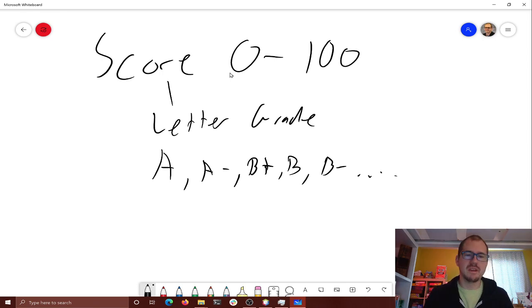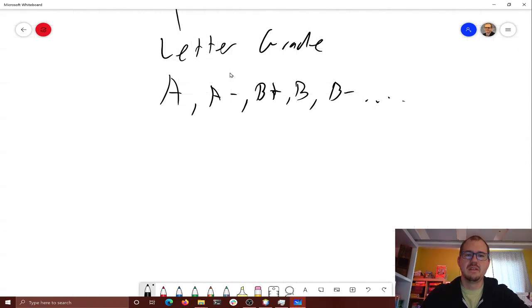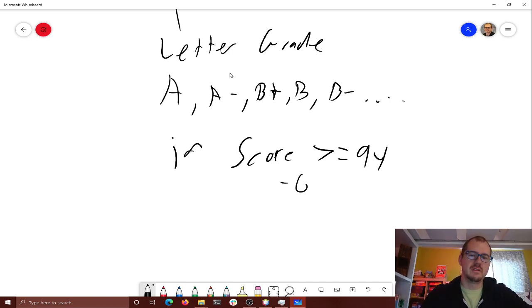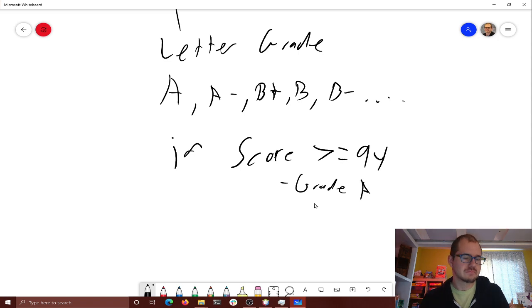We could do it a couple different ways. Probably the easiest way, we could say if your score is greater than or equal to 94, then that means your grade is an A. 94 or higher, you get an A. And that should be in the syllabus if I can ever get D2L to load. Maybe it'll turn on eventually. Now, how do we determine if your score is an A minus?